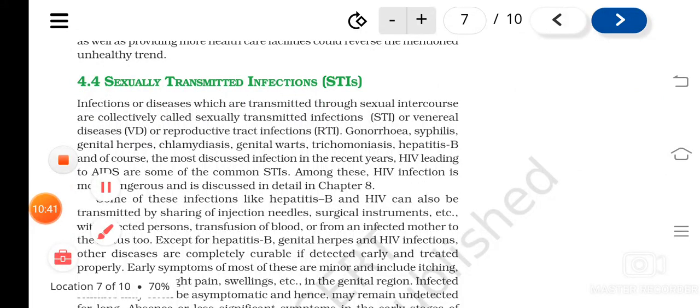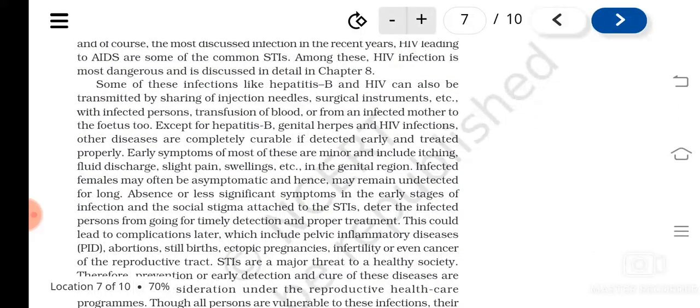Then we have studied about STDs, isn't it? Various kinds of STDs. So what are STDs? STDs or STIs. The other name for this is venereal diseases or RTI. What is RTI? That is reproductive tract infections. Examples I told: gonorrhea, syphilis, genital herpes, chlamydiasis, genital warts, trichomoniasis, hepatitis B, HIV. All these are STDs, and these are mainly spread through sexual contact.